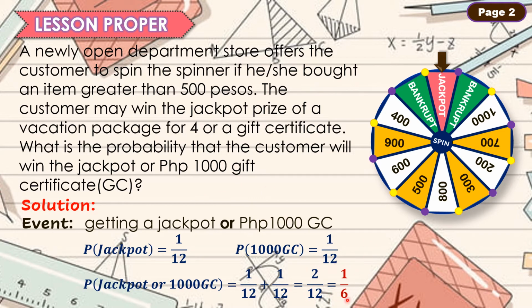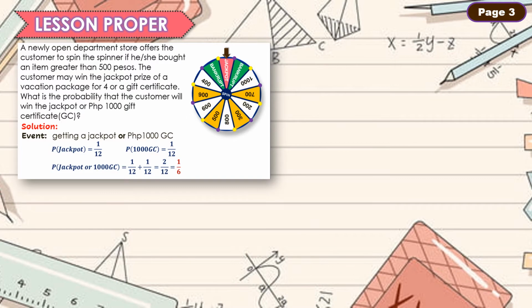Isa lang ang ating outcome. Pansinin din na sa event na ito, hindi pwedeng sabay na mangyari na makuha ang jackpot at ang 1,000 gift certificate. So again, mayroon tayong 2 events, but itong dalawang event na ito ay hindi pwedeng mangyari ng sabay.